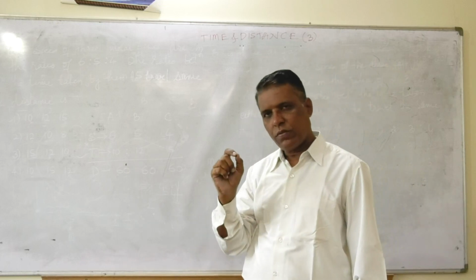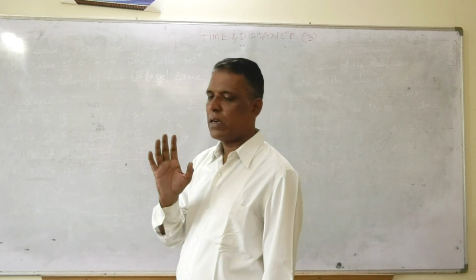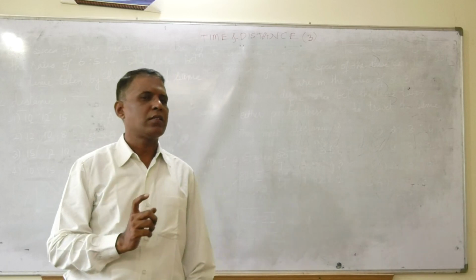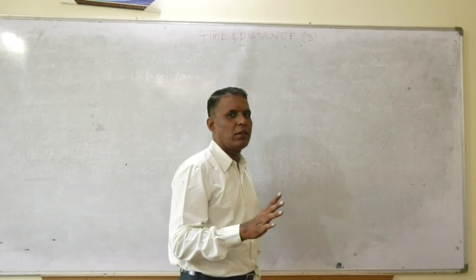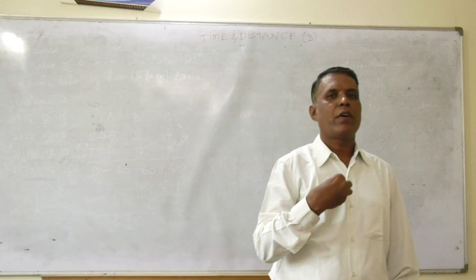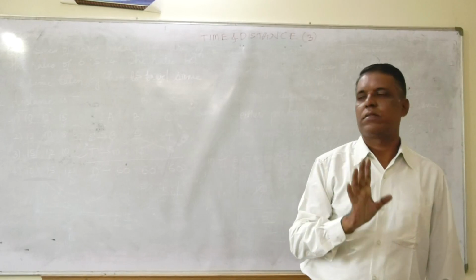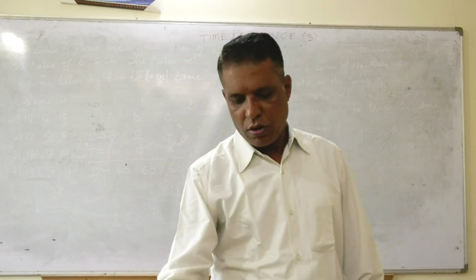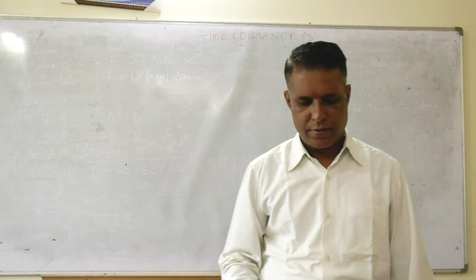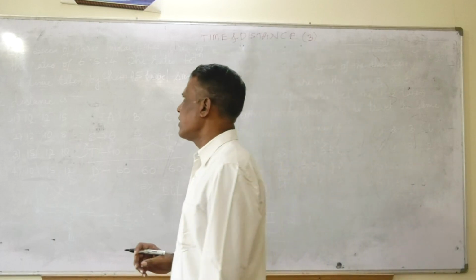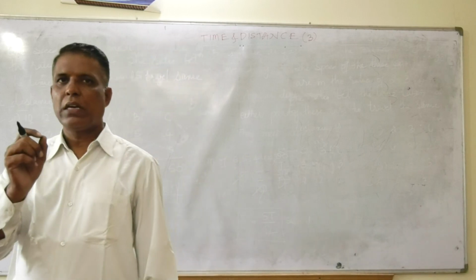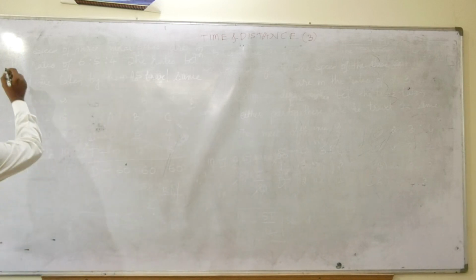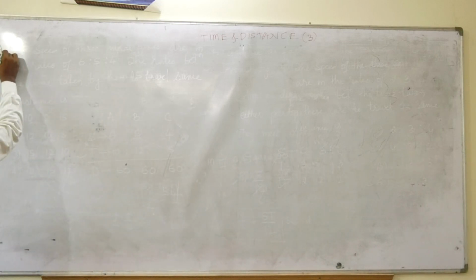Here also, first of all, we have to understand the concept very clearly. Once you understand the concept, we need not use the formulas. So let's see, what is the average speed? Average speed is nothing but total distance divided by total time.